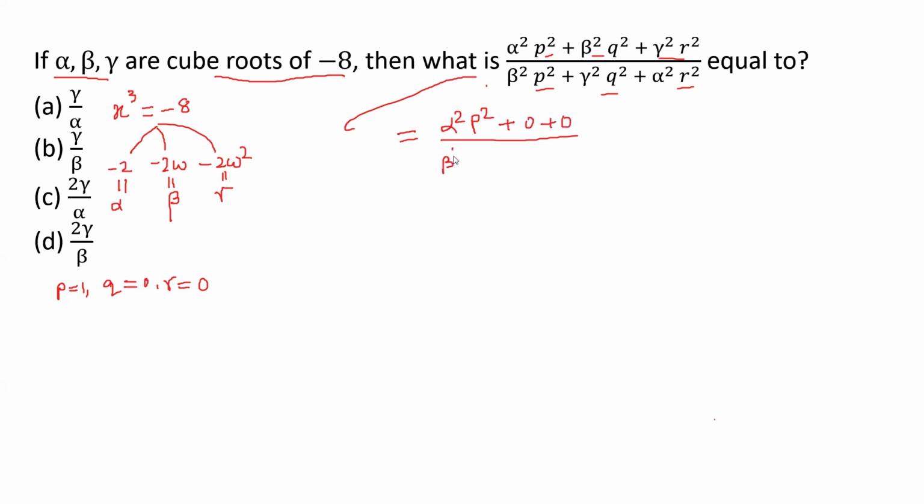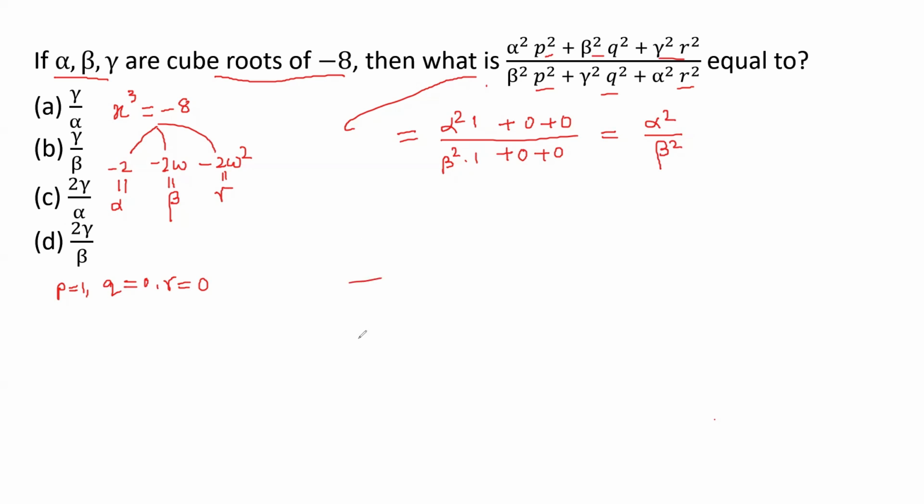Then beta square P square, where P square is 1, so this is beta square, and the others are all 0. So the expression becomes alpha square divided by beta square.